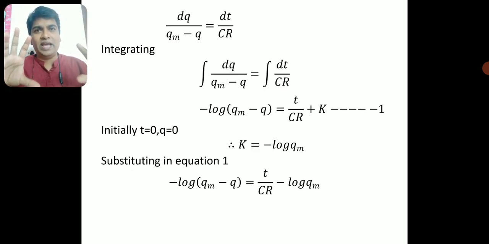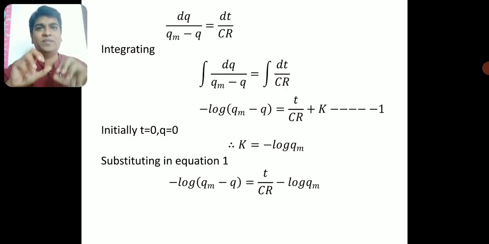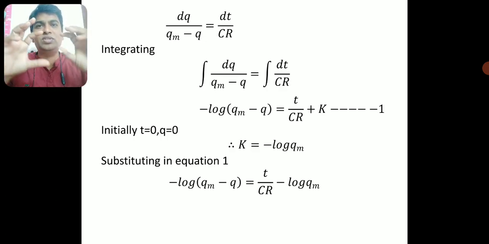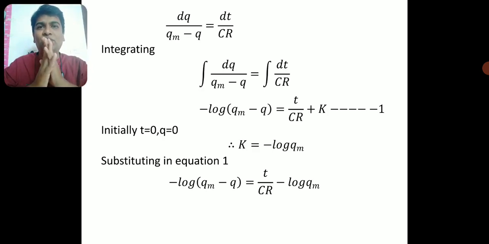So what we have actually is C into R, capacitance into resistance. We will treat this as a constant, because capacitance and resistance will not vary with time. Those are fixed values. Those are the two fixed circuit elements connected to the circuit, and those values will not change with time.